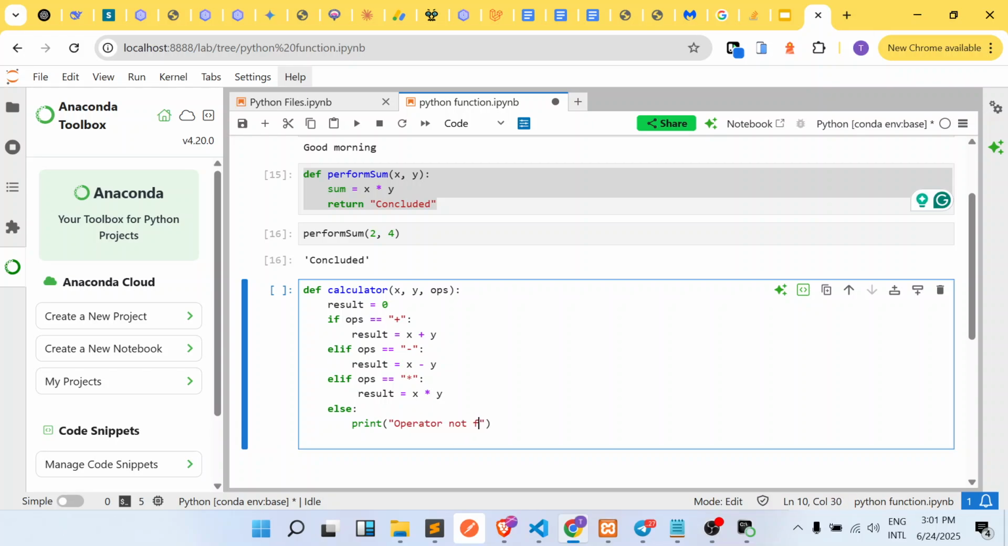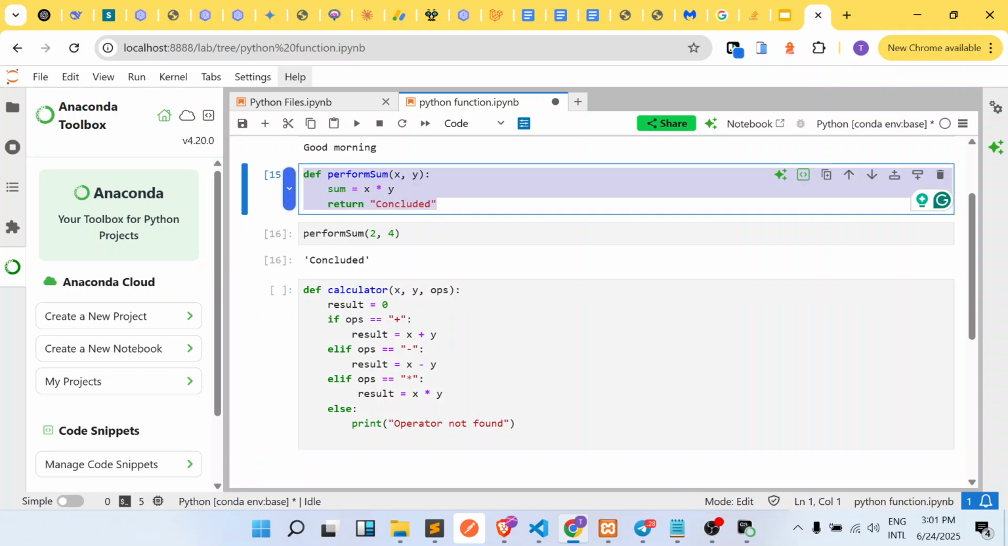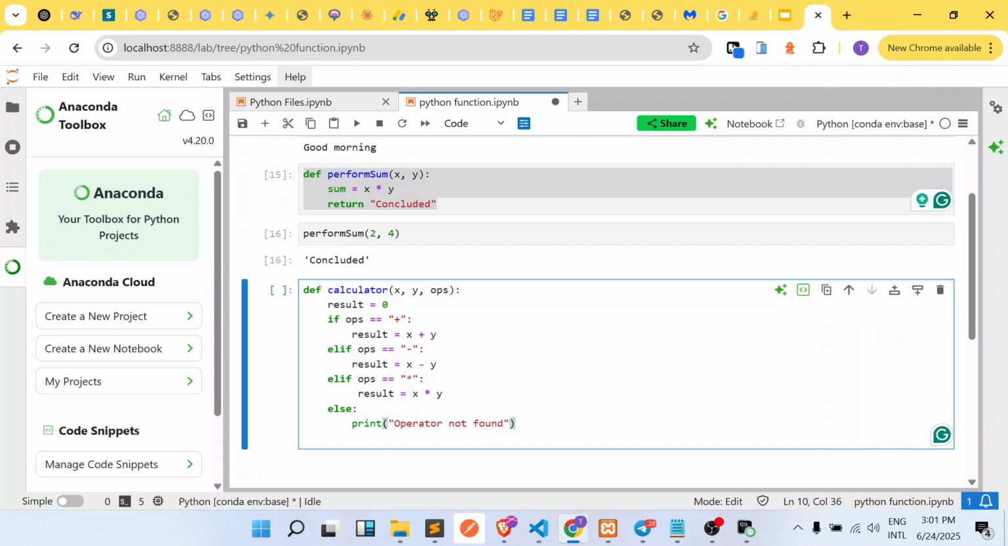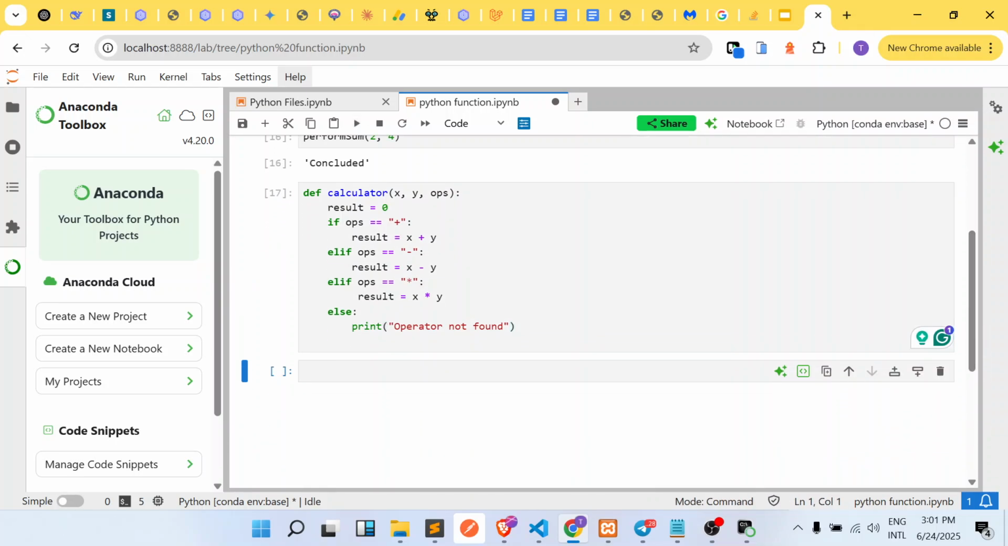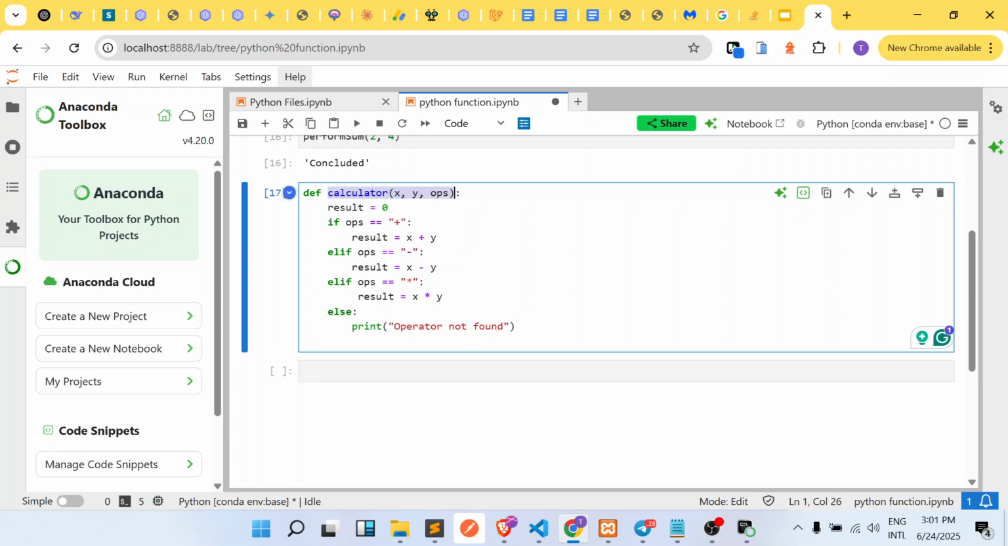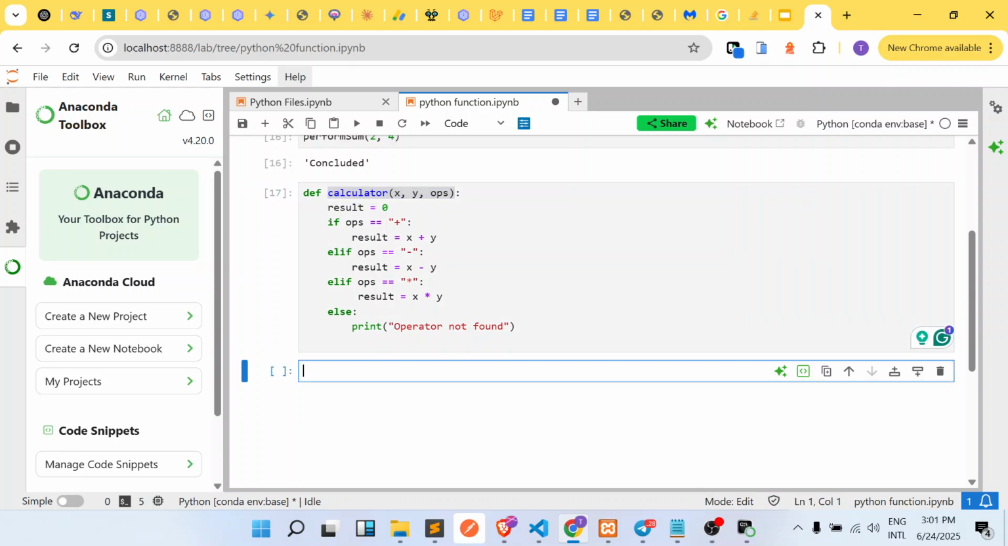Operator not found. Okay, now as you can see, this function is a little bit more complicated than the one we've written before, and this is just to show you that a function can be very simple, it can also be very, very complex. All right, now let us save this and see if we get any error. We don't have an error, so let's call our function right now. So the first one I'm going to call calculator. So I'm just going to copy this.